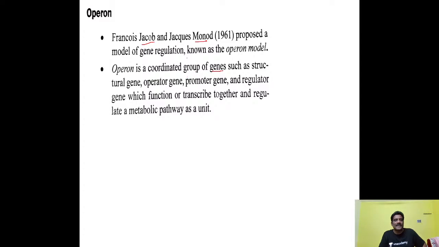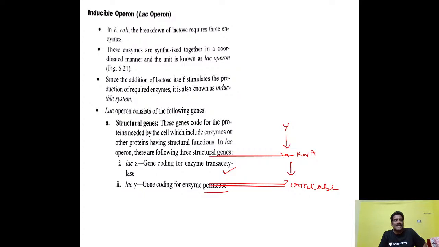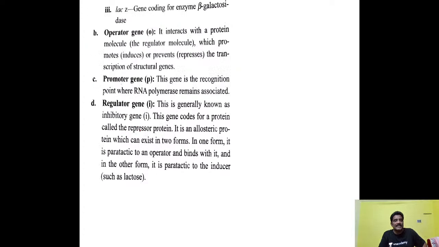What are the elements present in an operon here? An operon is nothing but a DNA consisting of different types of genes which work together and maintain the entire switched on, switched off mechanism. And here you see the structural genes and everything, I will tell you.